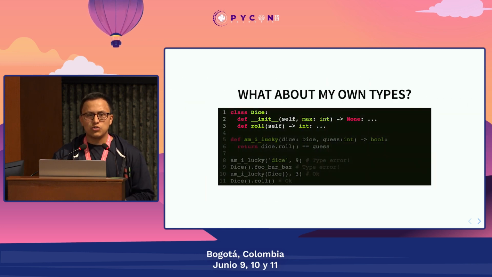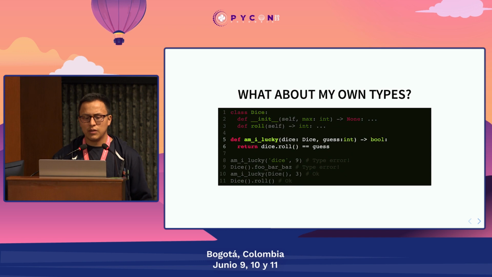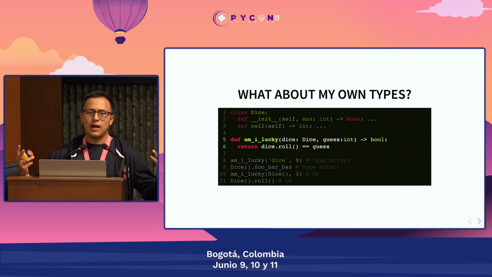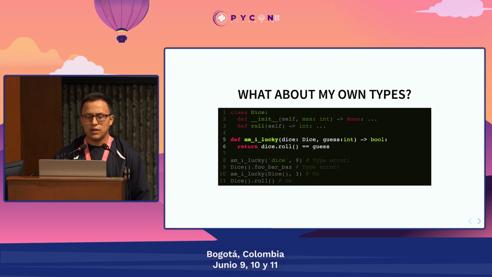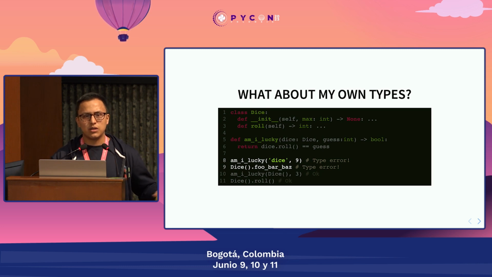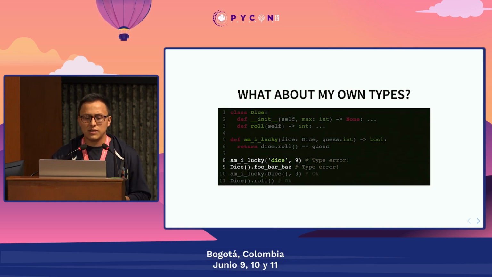And what about our own types, our objects, the instances of our classes? We can also annotate the parameters of a function. We can define here this function that is expecting an object of the class Dice, and then it does something with it. And if we misuse it, like passing a value that is not actually an instance of that class, we're going to get a type error.